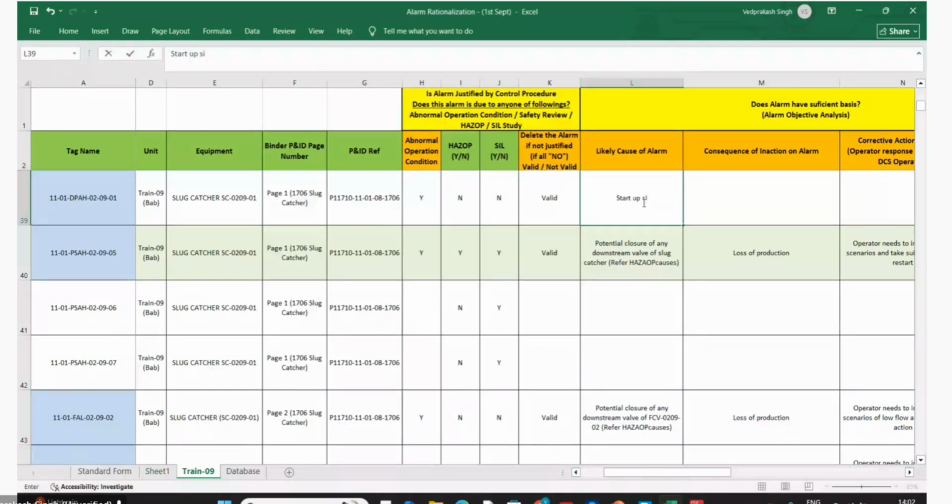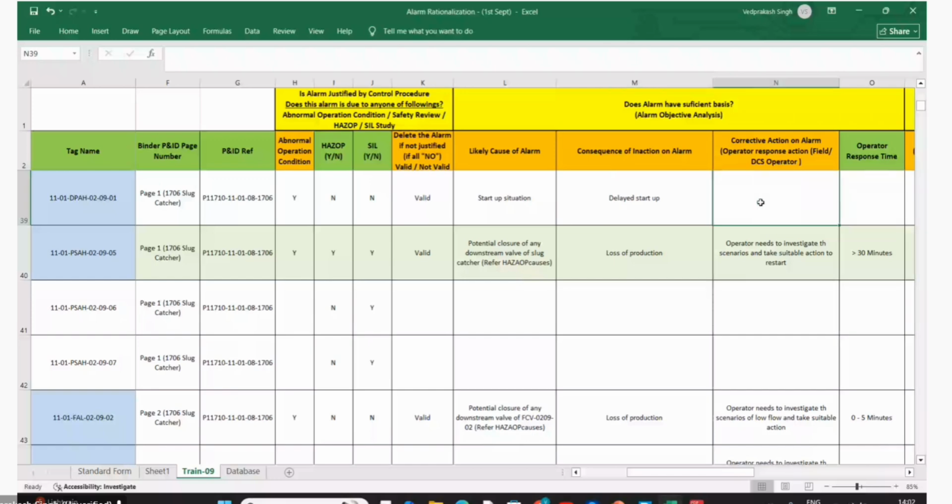Now, the consequence: a delayed startup. It will be activated only during black startup. And it is also an HSC concern, right? Is the consequence of this alarm only delayed startup, or is this an HSC concern? It will be the delay of startup. As long as that alarm is still on, you cannot open, and subsequently we'll say delayed startup, loss of production, right?